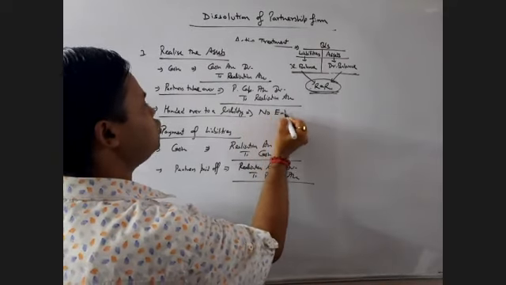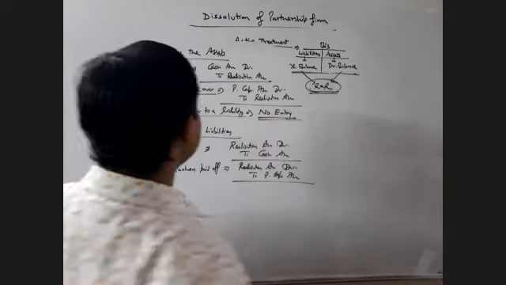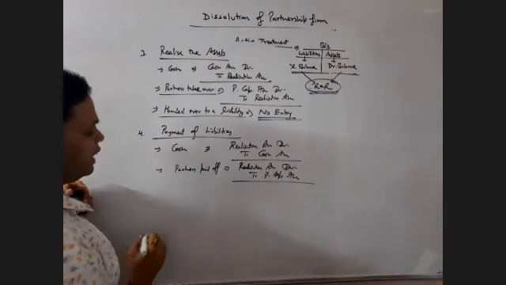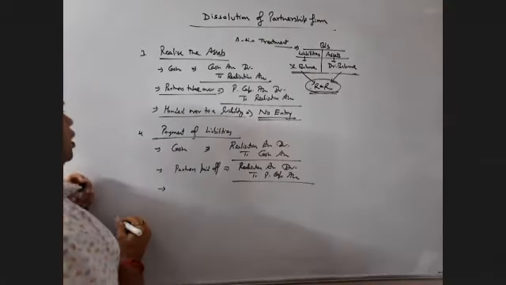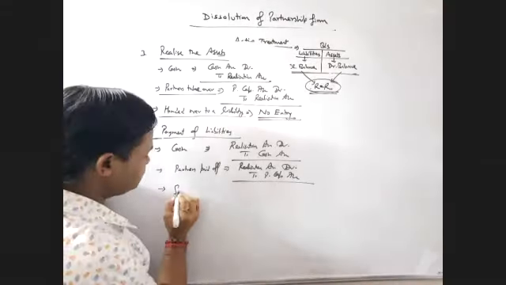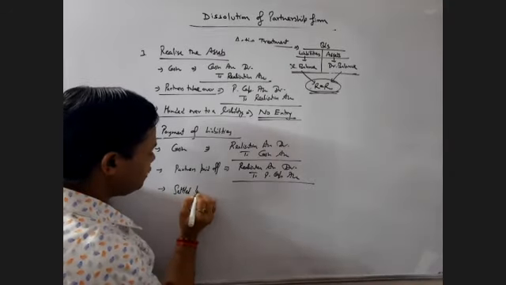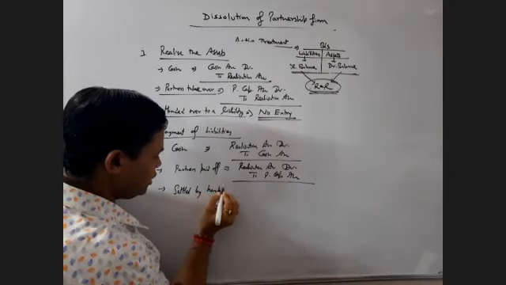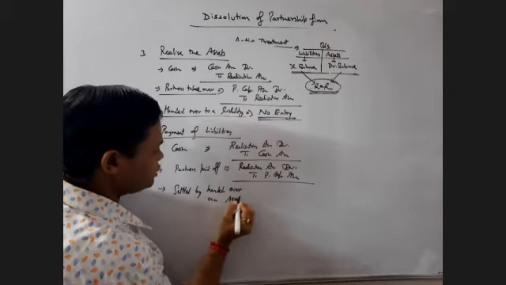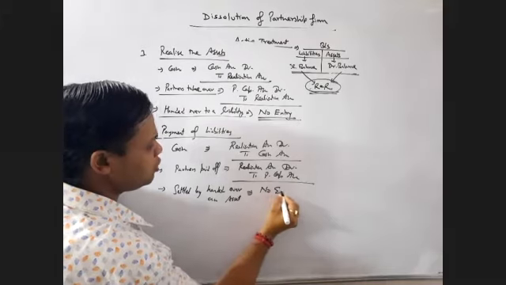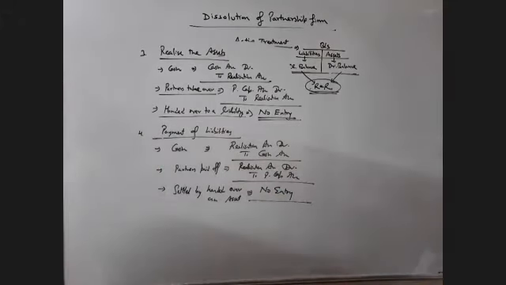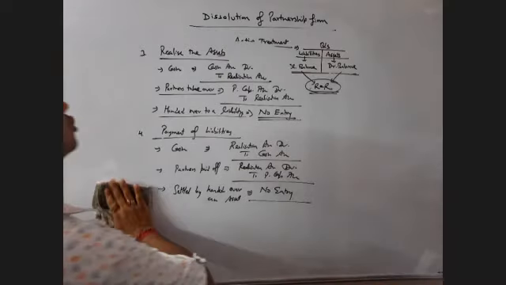Then there is no entry for handing over an asset to a liability holder. Similarly, liability is settled by handed over an asset. In similar situation, there will be no entry. Then these are third and fourth steps.